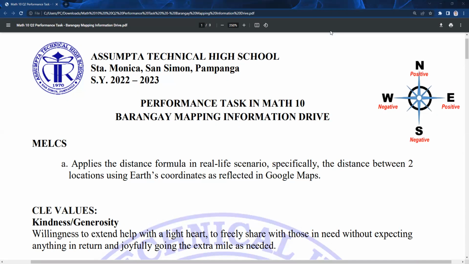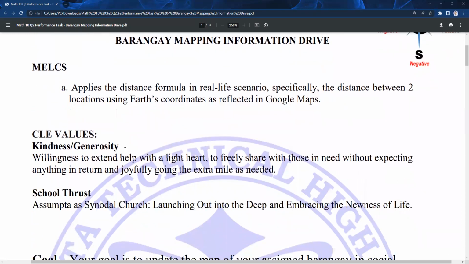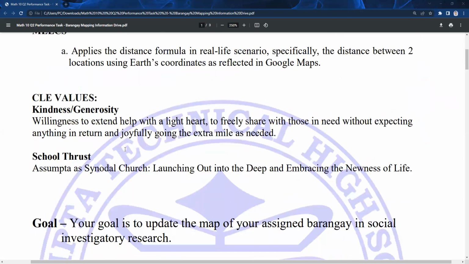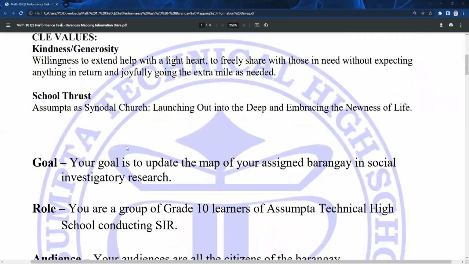So for the MELCs, for the objectives of this performance task, you are to apply the distance formula in real-life scenario, specifically the distance between two locations using Earth's coordinates as reflected in Google Maps. So after this performance task, you will be able to develop kindness and generosity and apply the school trust for the school year.